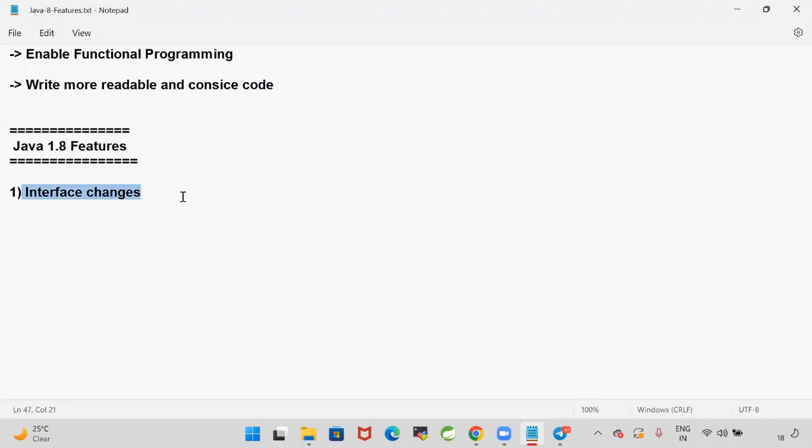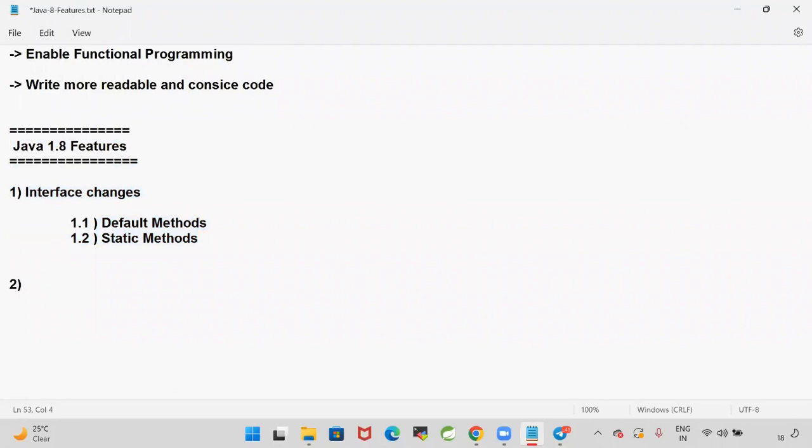Sir, why did they provide concrete methods in the interfaces? We will see the reason behind that. In the interfaces, they introduced a concept called default methods and static methods. We can write default methods and static methods in the interface with the body. Up to 1.7, we can write only abstract methods in the interface, but from 1.8 version, they introduced default methods and static methods. We will understand the reasons behind these concrete methods in the interface.